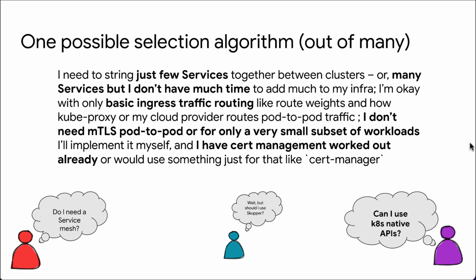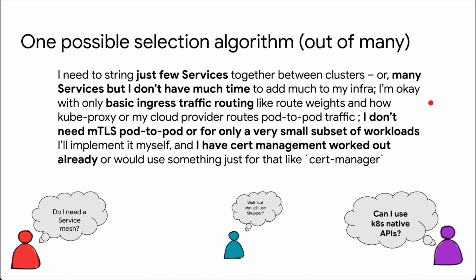So, one way that we could go through this little conversation is if someone was asking themselves, can I use Kubernetes native APIs? Can I use these Kubernetes native multi-cluster service technologies? One thought process they could be going through is, well, I just need to string a few services together, or many of them, but I don't have time to set up a whole new infrastructure stack.